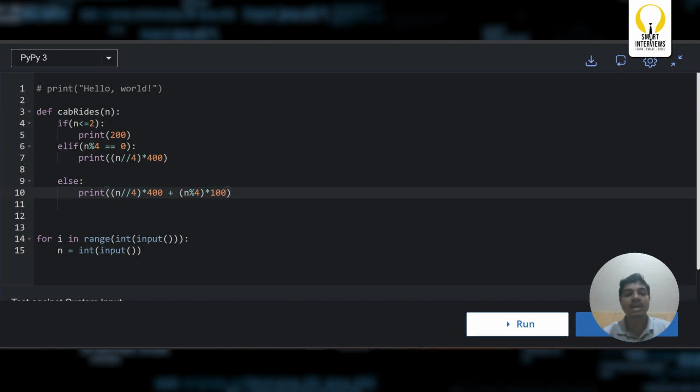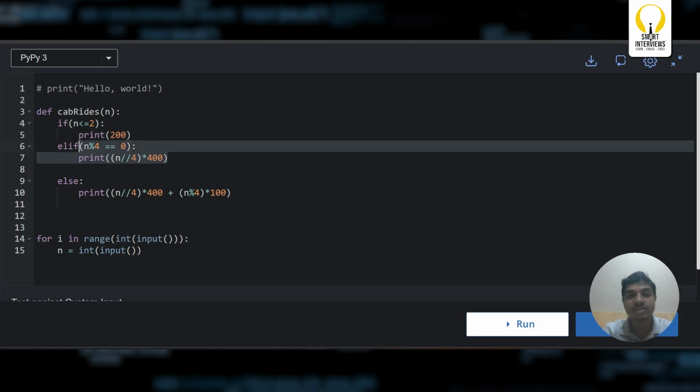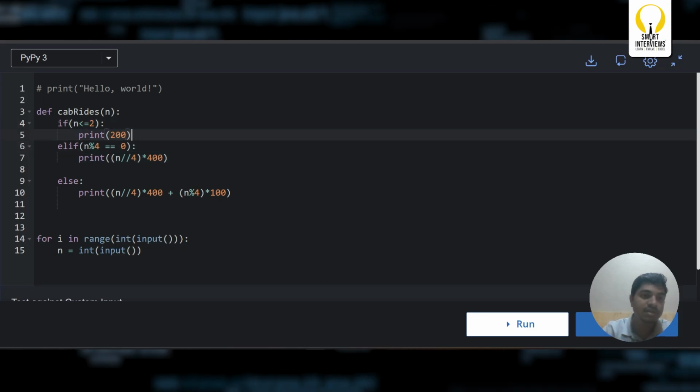As we have seen, if it is 9, it's going to be 9 by 4, which is 2. 2 times 400 is 800, plus 100, which is going to be 900. This is for the multiples-of-4 case, and if it is less than or equal to 2, this is going to be this particular case.